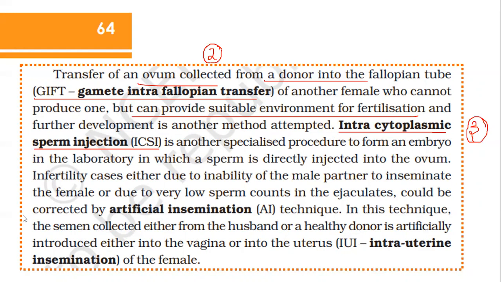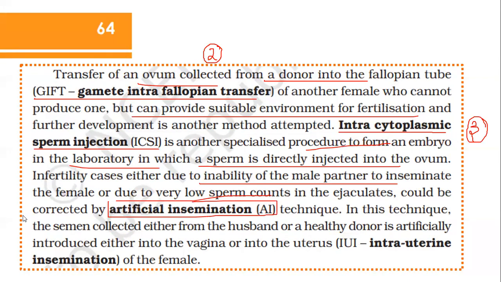It's a specialized procedure to form an embryo in the laboratory in which a sperm is directly injected into the ovum. Infertility cases are either due to inability of the male partner to inseminate or due to a very small sperm count. Such a method is called the artificial insemination technique, which is your method number 4. Clear?